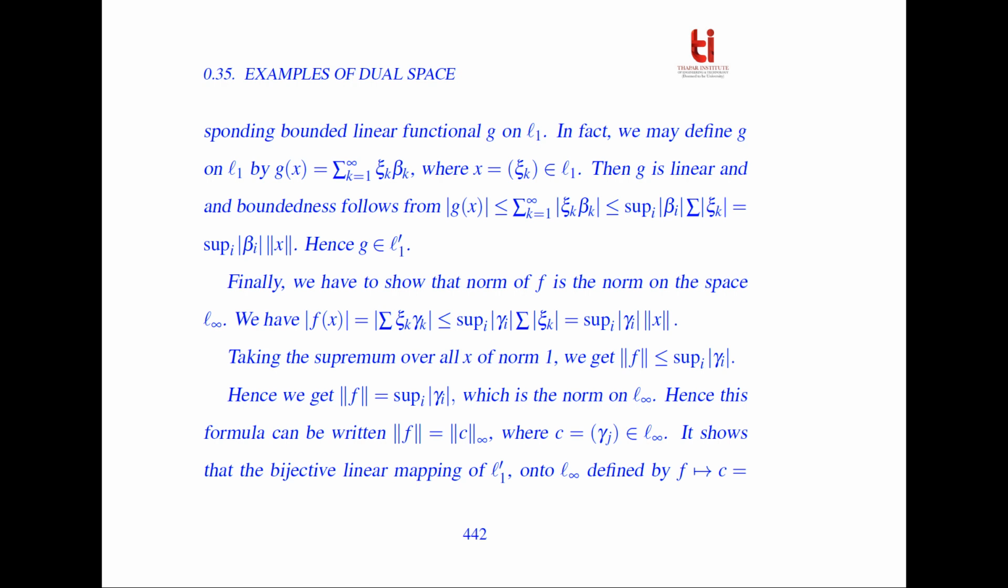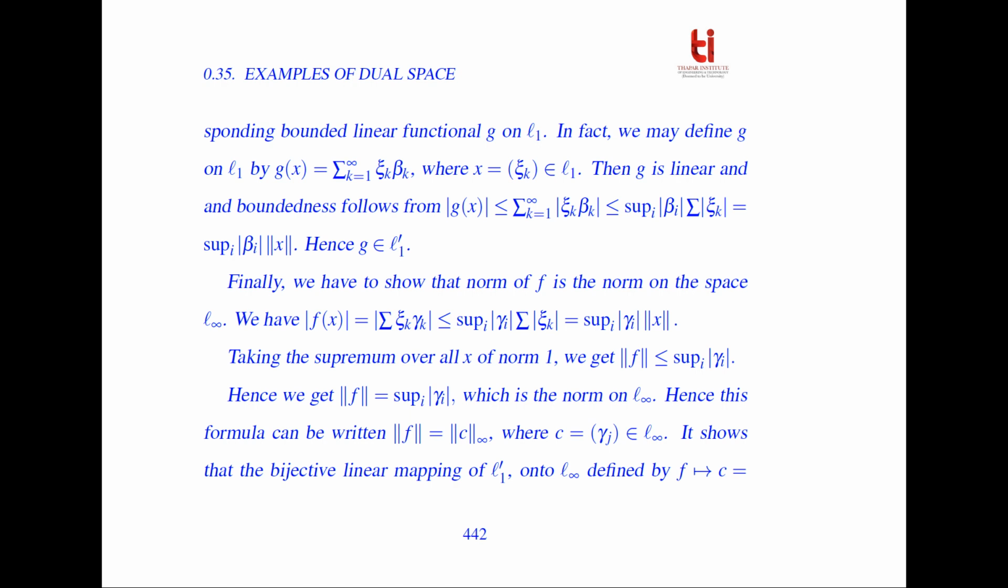Then g is linear, and boundedness follows from modulus of g(x) being less than or equal to summation of modulus of xi_k beta_k, and taking the supremum over i, we get the supremum over i of modulus of beta_i into summation of modulus of xi_k, which is equal to the supremum of beta_i into norm of x. So hence we get that g belongs to the dual of l1.